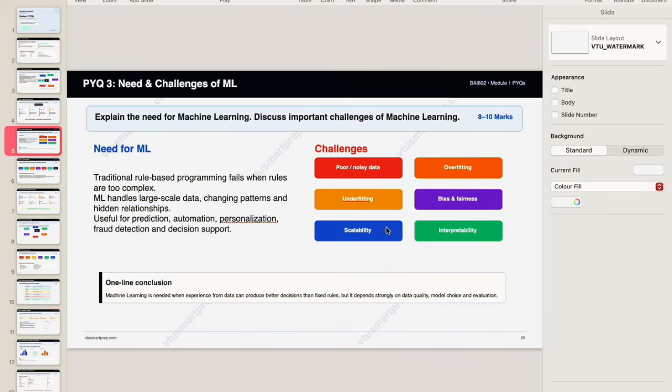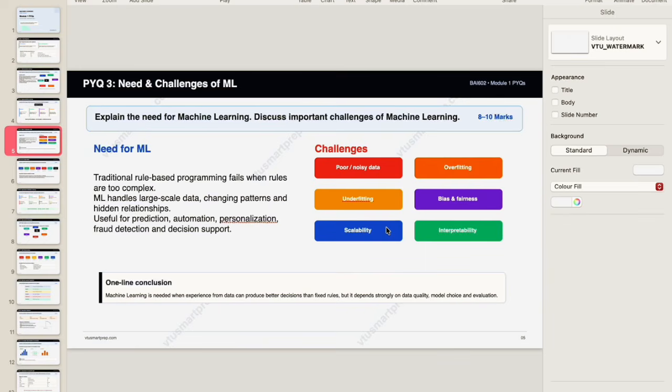These are the challenges mentioned in the PPT. Machine learning is needed when experience from data can produce better decisions than fixed rules, but it depends strongly on data quality, model choice, and evaluation. This is for 8 to 10 marks. So start with the need for machine learning.